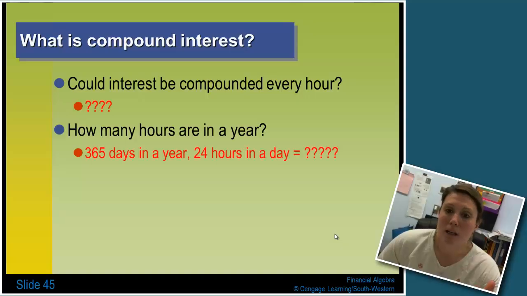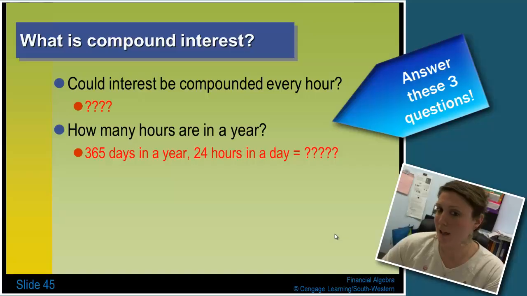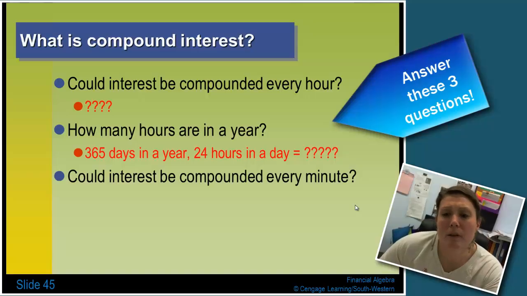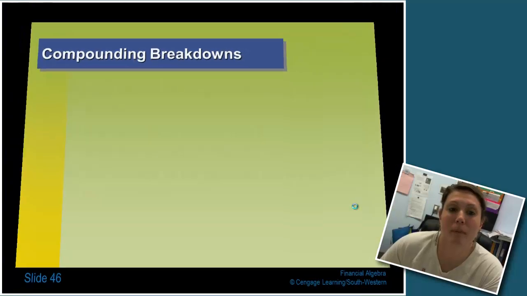How many hours are in a year? Well, there's 365 days in a year and 24 hours in a day. So how do I solve this and figure out how many hours there are in a year? These question marks should be replaced by an answer. And could interest be compounded every minute? Is that feasible? Is it possible?